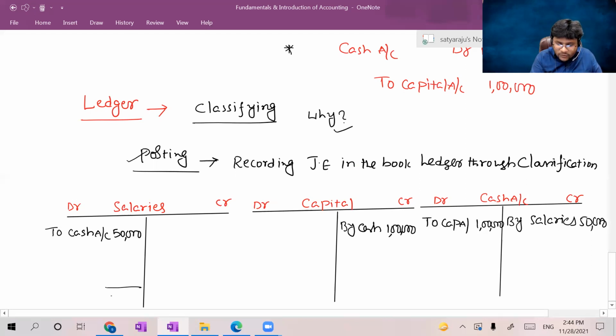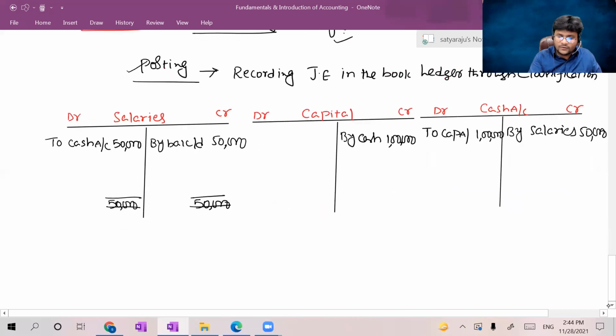Balancing means find out the total debit aspects, find out the total credit aspects. In salaries, total debits are 50,000, and total credits are 0. That's why the maximum amount you can put as the total is 50,000. So the balance amount was 50,000. You can put it as "by balance carried down", which was 50,000. Consider it, guys, all of you. "By balance brought down" will be termed as brought down to the next year, which is "to balance brought down".